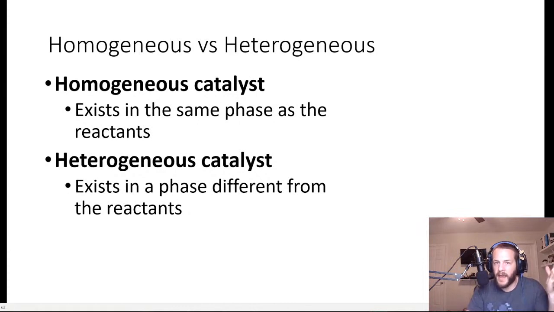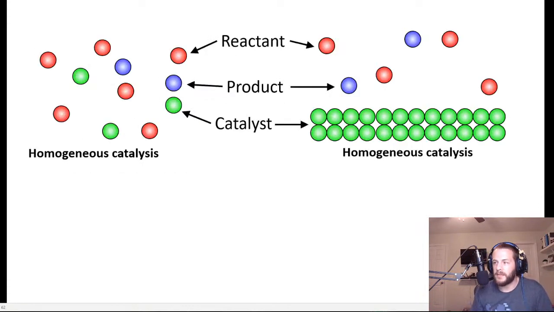Because the chlorine is a gas, the ozone is also a gas. They're the same phase, right? Heterogeneous catalyst, that would be like the solid bits of metal that are suspended in that ceramic structure in the catalytic converter of your automobile. So just as a little diagram here, we can see these two different types of catalysts.